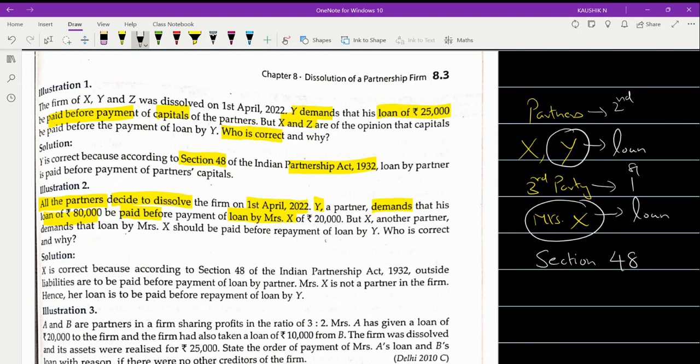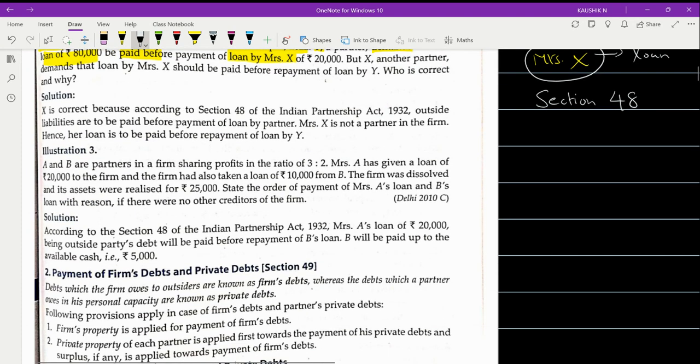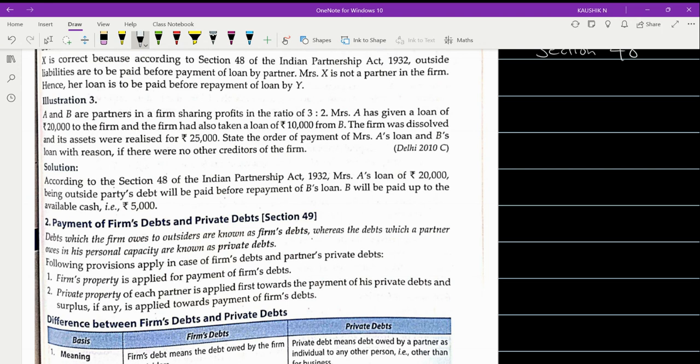Okay. Now moving on to the third question. What is the third question all about? Anyone can read.